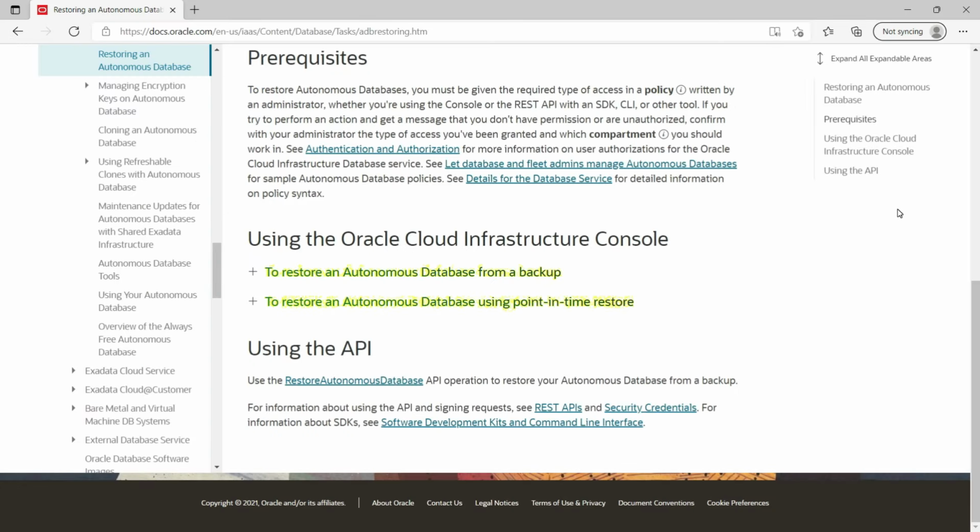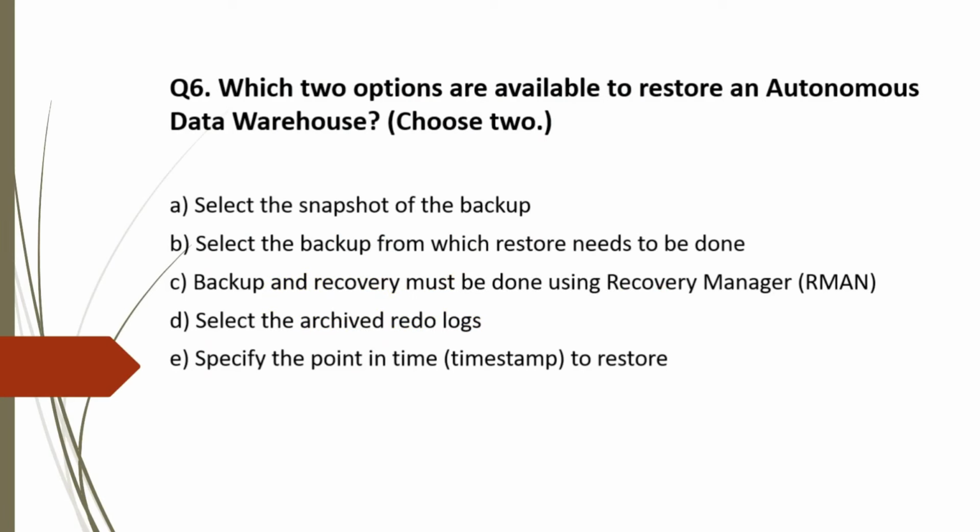You can restore autonomous database from backup and also using point in time restore feature. You could also use restore autonomous database API for this. Option A. Select the snapshot of the backup. No, from snapshot you can't. So this is incorrect. Option B. Select the backup from which restore needs to be done. Yes, this is correct. We can also use API.